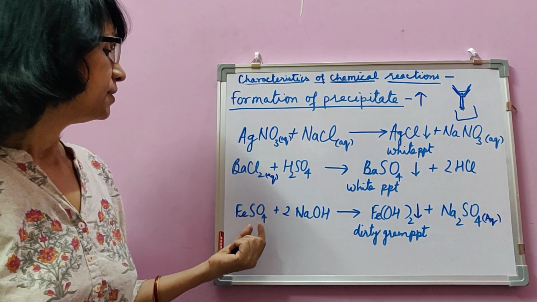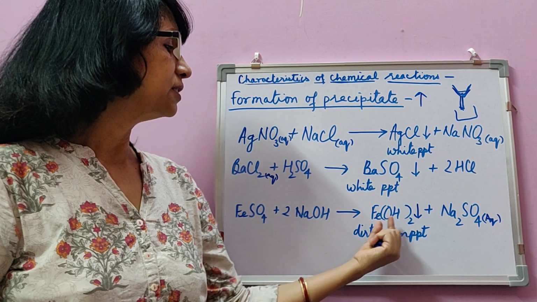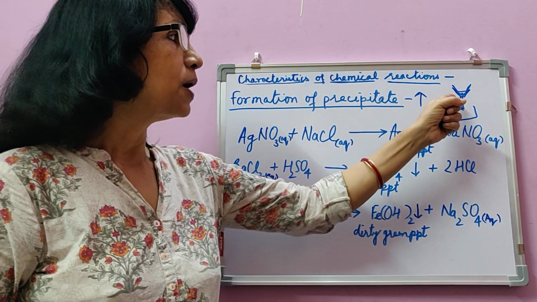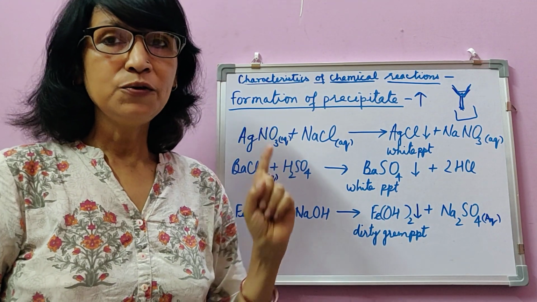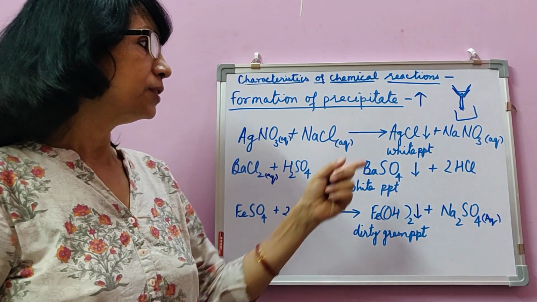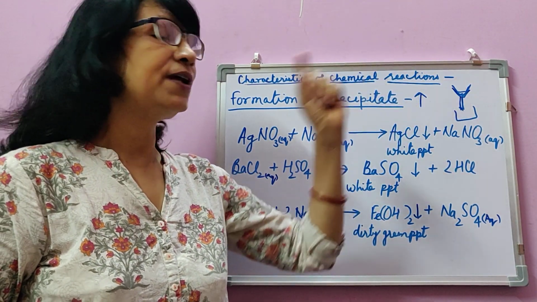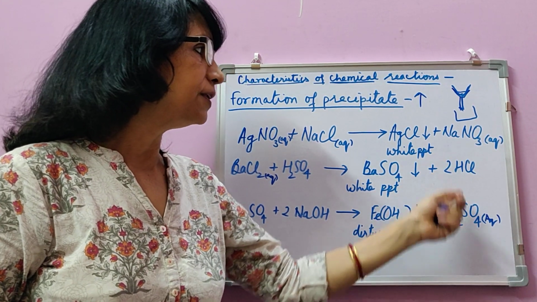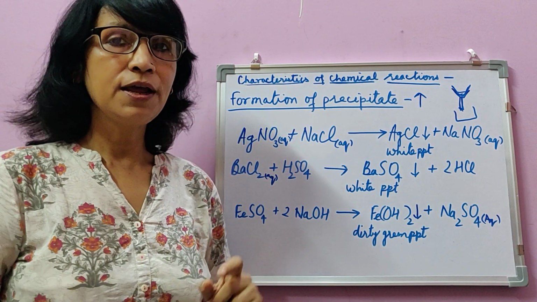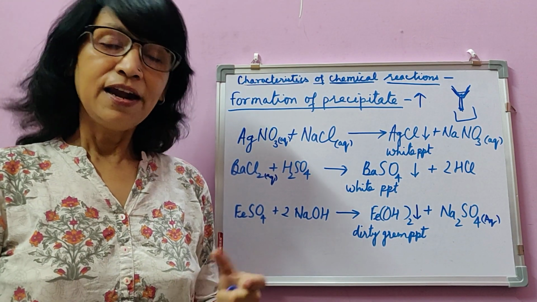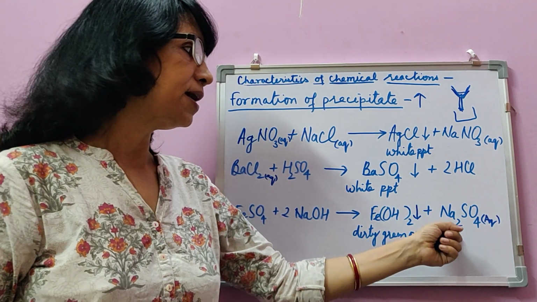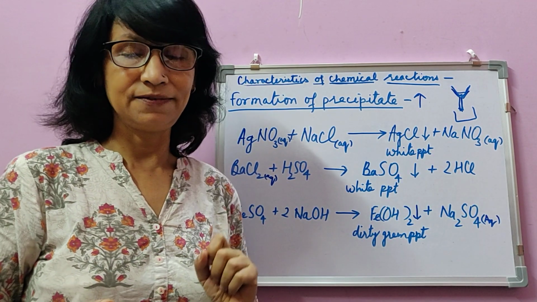So after the reaction has taken place, we can separate the two products. How? By filtration using a filter paper, so that the precipitate is left above as residue and the other product, which is soluble in water, goes down as filtrate. Later we can evaporate that filtrate to separate the other substance as well.